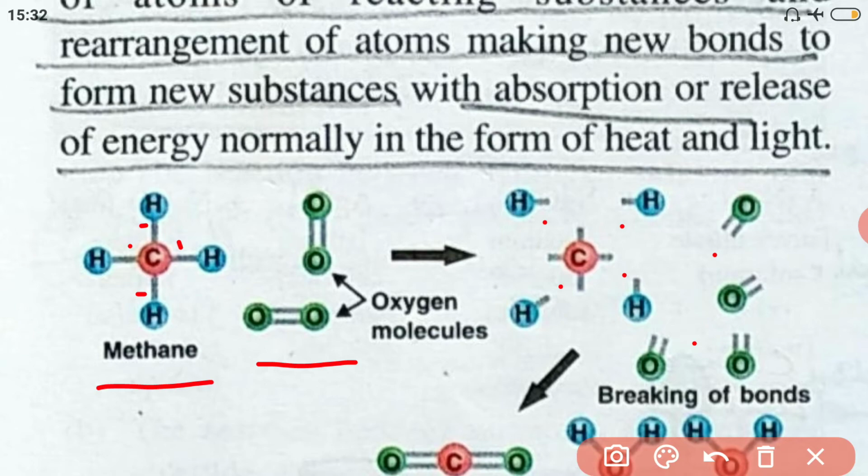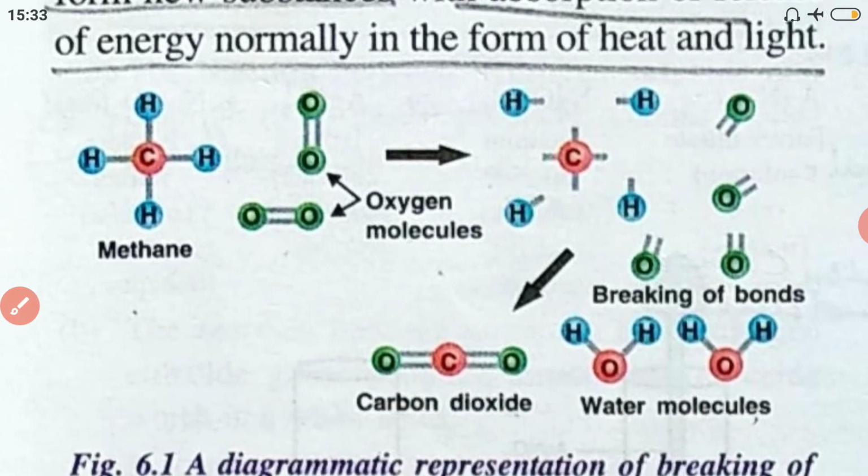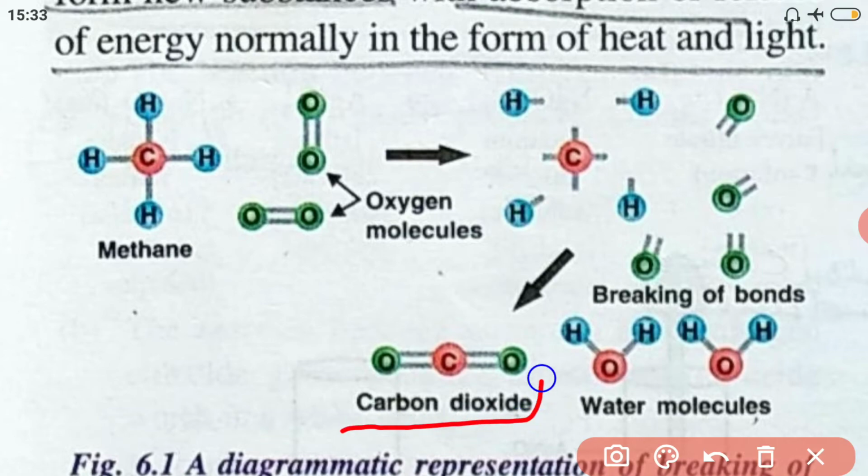Once the bonds are broken, the atoms try to rearrange themselves depending upon the reacting capacity of a particular atom. For example, here oxygen is much more reactive than hydrogen, therefore it wants to take the carbon along with it, replacing the hydrogen. So oxygen takes the carbon along with it, but two oxygens are left. Now, why are these two oxygens left? Why do we not have 4 oxygens here? It's not possible.